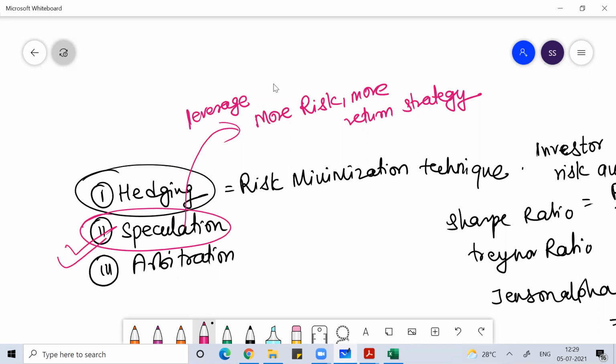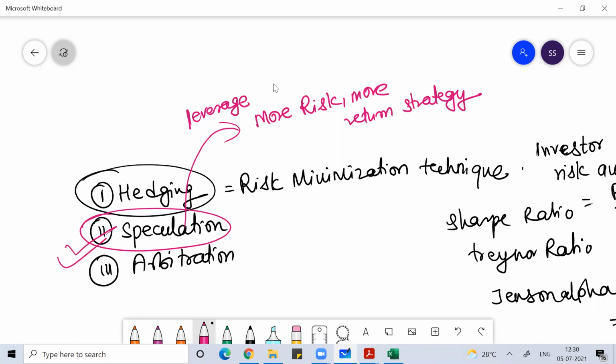So if you get a rumor or news that the oil price, which is right now around $100 per barrel, can touch $130 per barrel, what you can do is start buying in the derivative market.